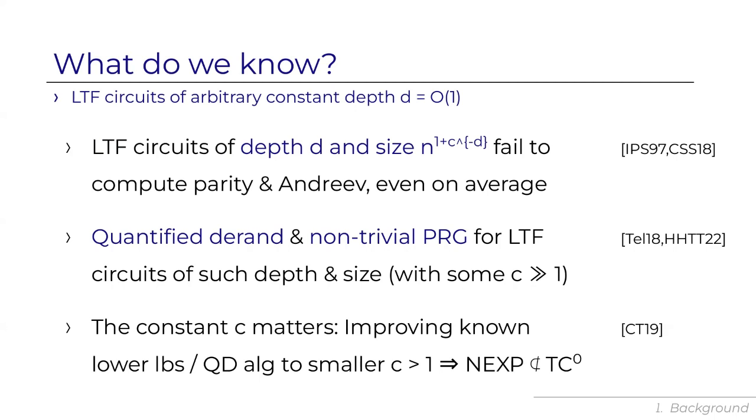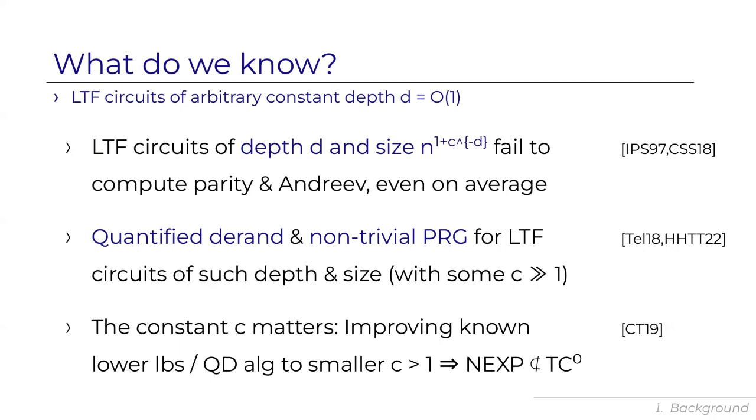And in recent results, we have unconditional algorithms for such circuits. So a quantified de-randomization algorithm, which is a weak type of de-randomization algorithm, and a non-trivial pseudo-random generator, a PRG, for LTF circuits of this depth and size. So depth d, size n to the 1 plus c to the minus d, where c is some constant. This is a result by Tell and by the current set of authors in a previous work.